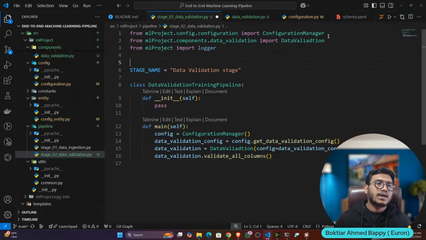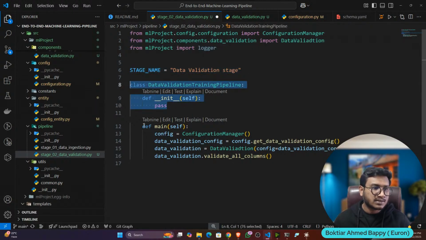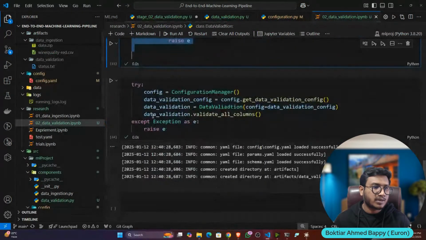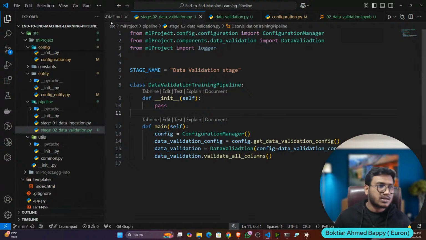This is the pipeline. Importing configuration manager, data validation, logger. Stage name is data validation. Creating the class, and this is the main function. That means the pipeline we are copying from here, this particular pipeline. Okay, that's it. Now we have to call this thing in the endpoint.